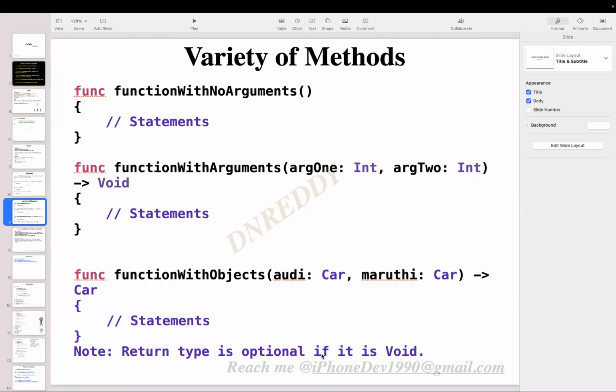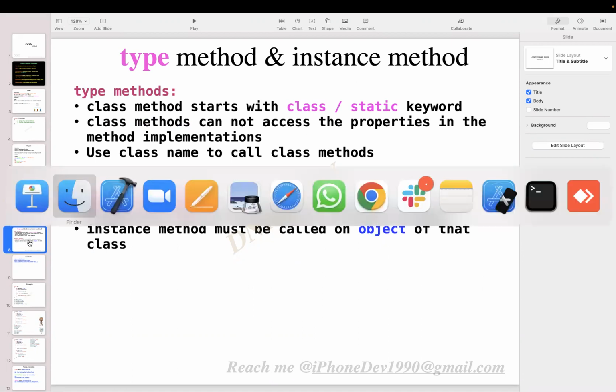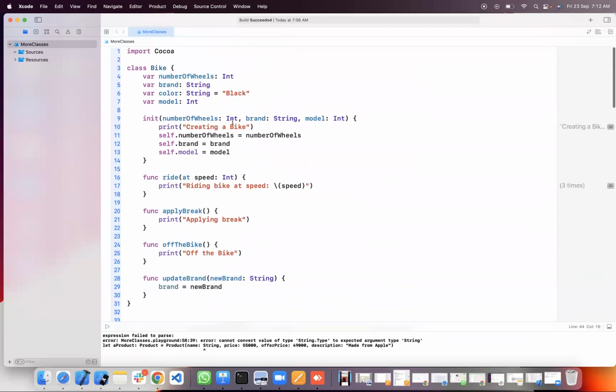Here, return type is optional if it is void. If the return type of this method is nothing, if you are not returning anything, you don't even need to mention void. Here I have not mentioned anything. By default, it is void returning. Type methods and instance methods. Let's see. Type means data type. Whenever I am saying type, it means data type.